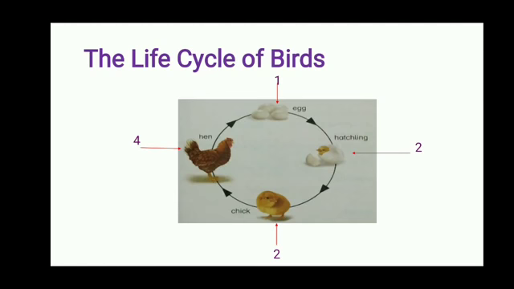So class, this was all for this unit. We have discussed the life cycle of a frog, the life cycle of a butterfly, the life cycle of a fish, and lastly the life cycle of a bird. So class, all living things grow, they produce their young ones and their young ones replace them and then their young ones replace them.